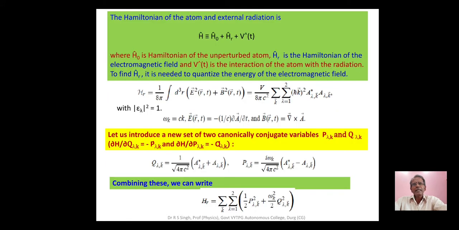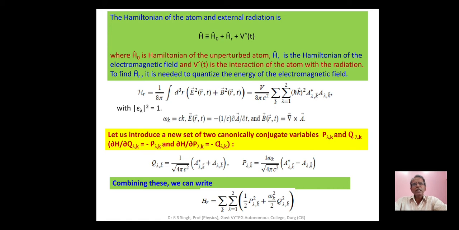The Hamiltonian of the atom and external radiation is given by H cap equal to H naught cap plus H R cap plus V prime of t cap, where H naught is the Hamiltonian of the unperturbed atom, H R is the Hamiltonian of the electromagnetic field, and V prime is the interaction of the atom with the radiation. We need to quantize the energy of the electromagnetic field, that is, write H R cap in terms of the field operators a cap lambda k and its complex conjugate.